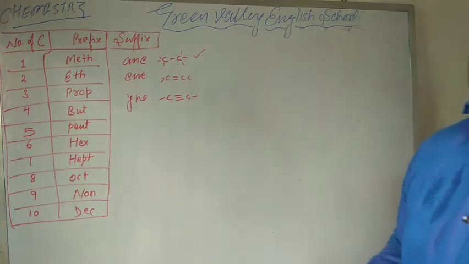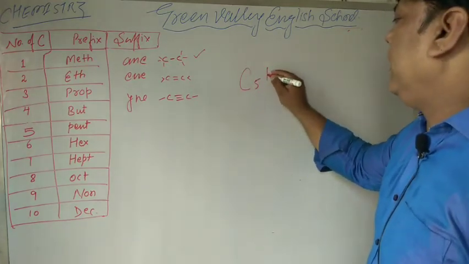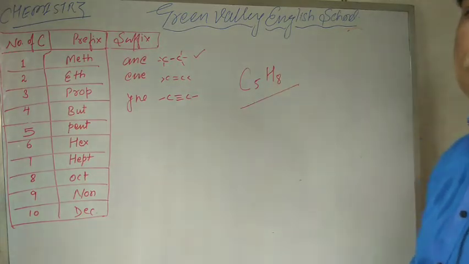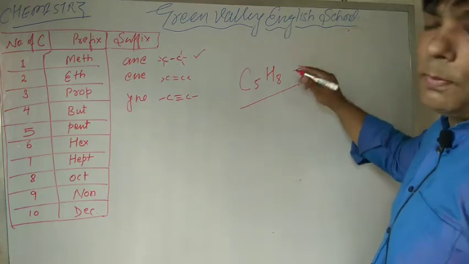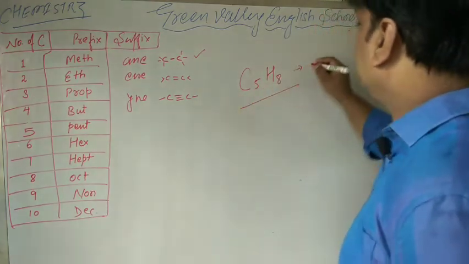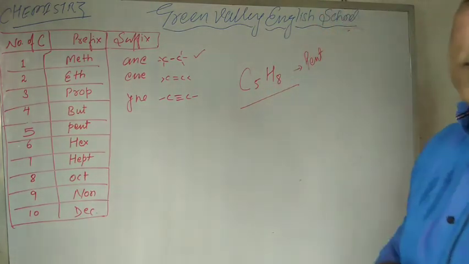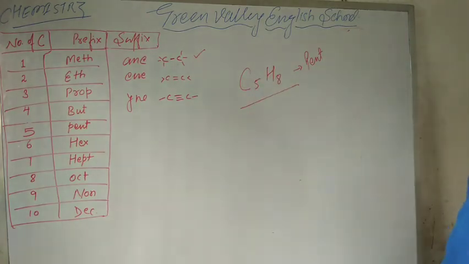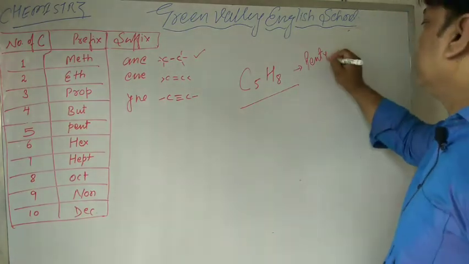Okay, let's take one more example. What is the nomenclature of C5H8? Prefix plus suffix is the nomenclature. The prefix for C5 is pent. H8 means there is a triple bond. If there is a triple bond, then our suffix should be yne.